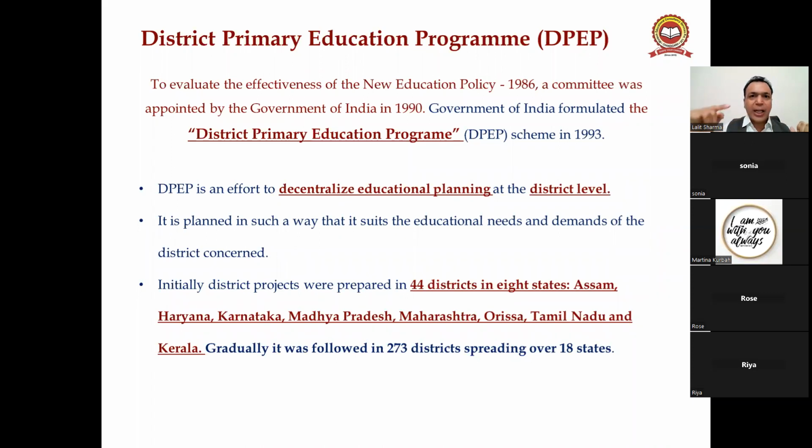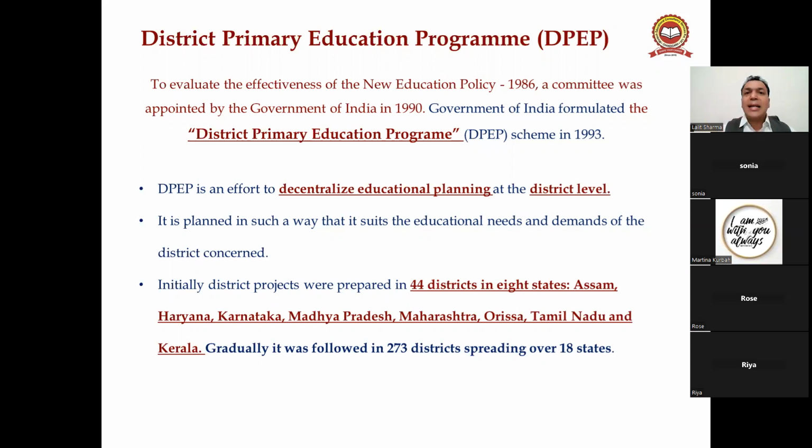It was again launched by the Government of India in 1990. For which purpose? In order to provide the universalization of elementary education. Okay. The first point is that DPEP is an effort to decentralize educational planning at the district level. Okay. So whatever the lines I have underlined now, this is important to note. Okay. So here the important point is decentralized educational planning at the district level. Okay. What does it mean?